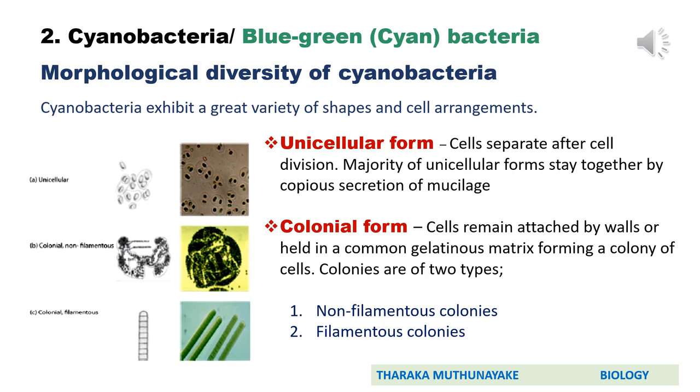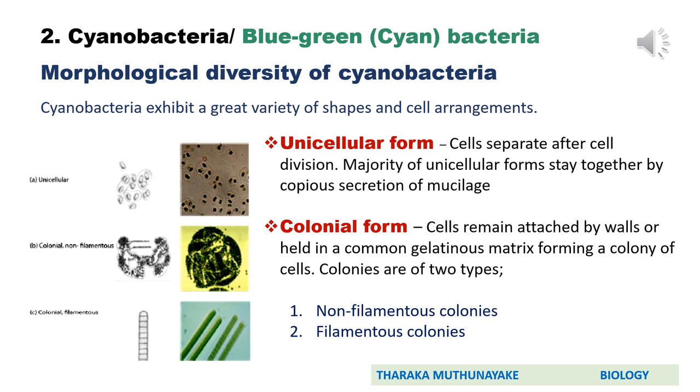Here under cyanobacteria also, we will discuss the morphological diversity, nutritional mode, and physiological diversity. First, we will move to morphological diversity of cyanobacteria. Cyanobacteria exhibit a great variety of shapes and cell arrangements. Basically, there are two forms or two cell arrangements. Those are unicellular form and colonial form.